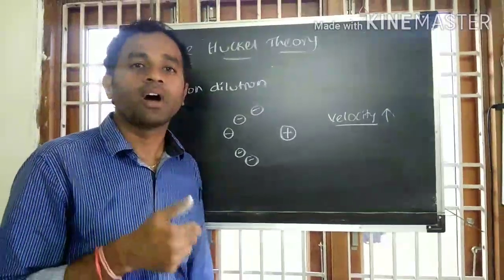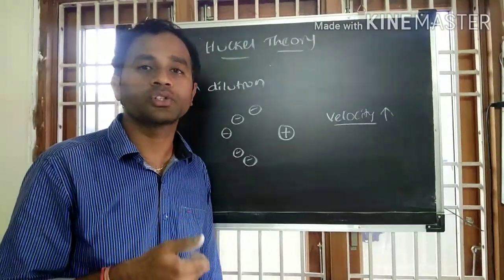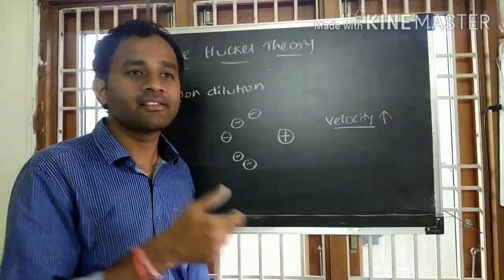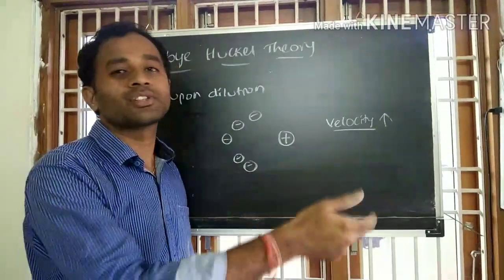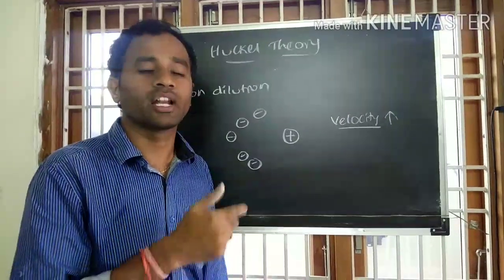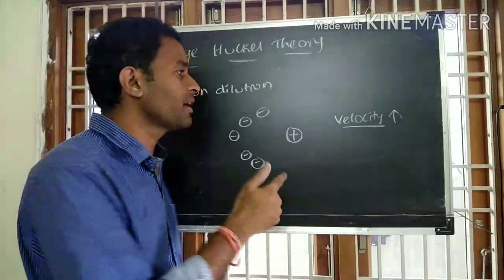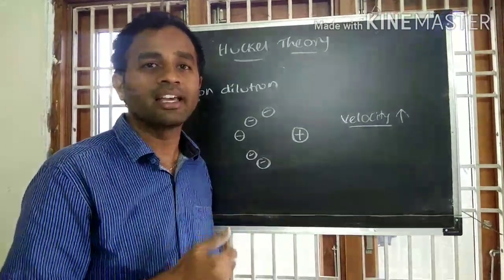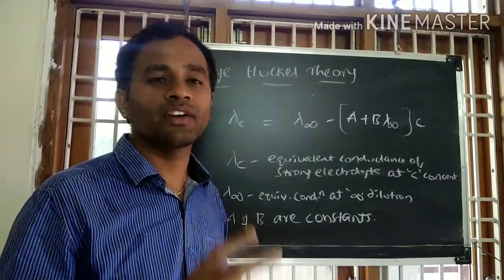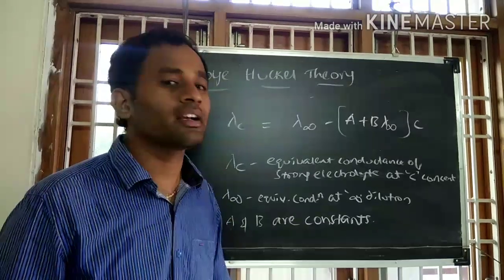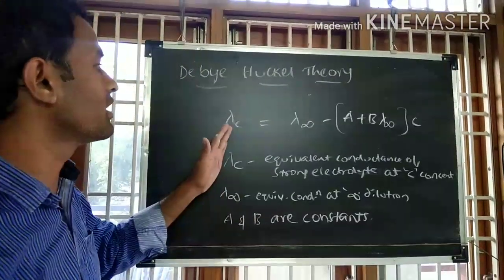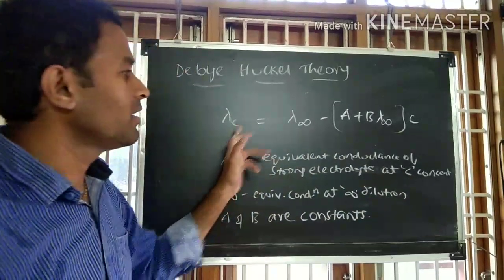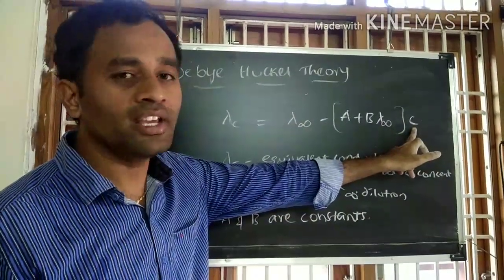At the same time, upon dilution, the viscosity of the solvent decreases. Thereby, the ion can easily move against the stream of the solvent. Therefore, the electrophoretic effect decreases, thereby the velocity of the ion increases, and hence the conductance of the strong electrolyte increases. Taking the two effects into consideration, Debye-Huckel derived a relationship between the equivalent conductance of a strong electrolyte and the concentration C of the electrolyte solution.